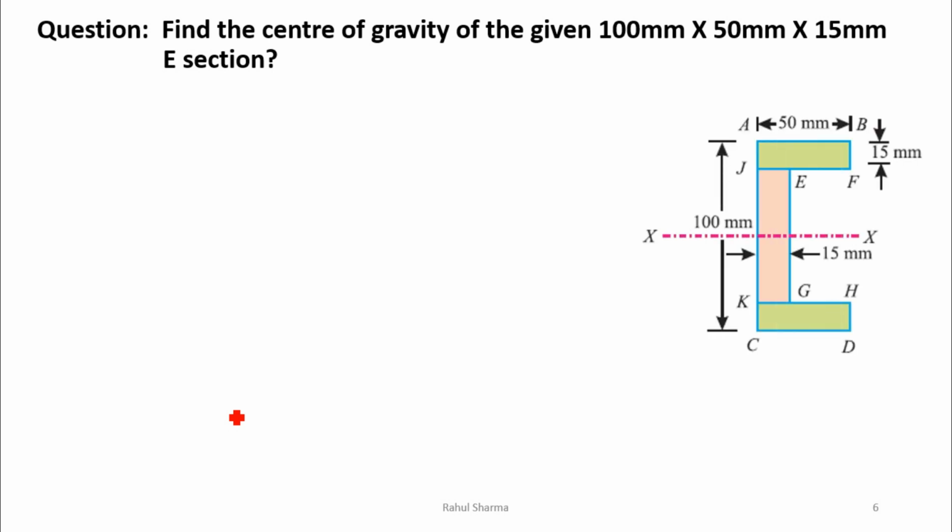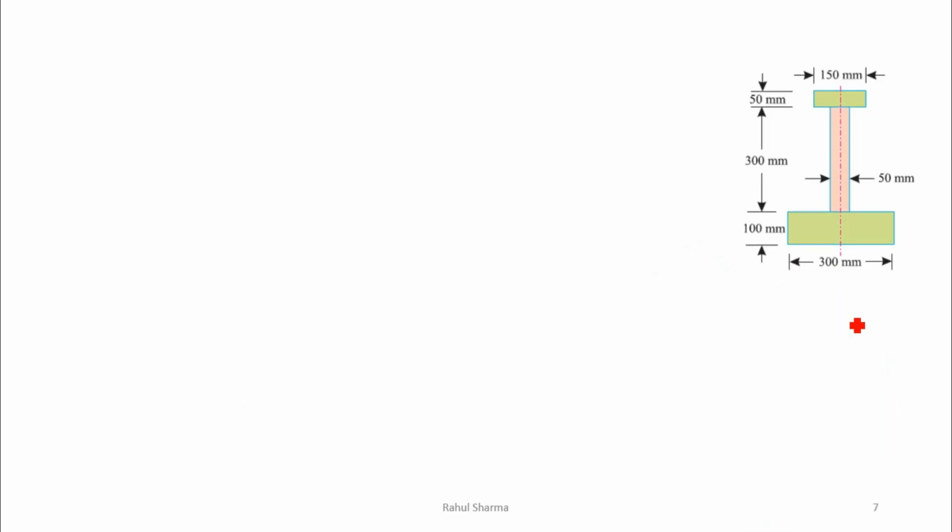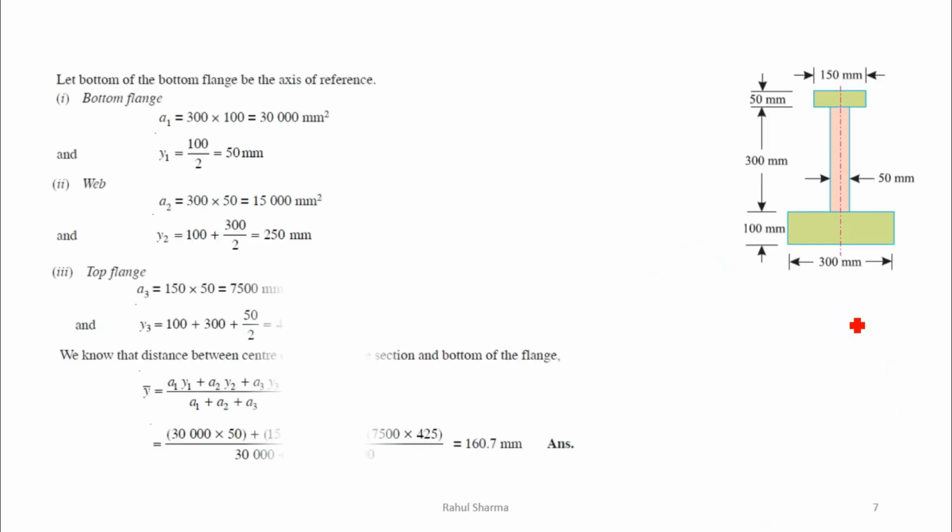So let's see one more problem. Find the center of gravity for this T section. Now you can see this is again a similar type of problem. Here we are having three areas, so again you can divide this into three surfaces. Then we have this axis about which the object is symmetrical, so the centroid, or center of gravity, will lie on this axis. Then you can solve it. Again, I have solved this problem on the same YouTube channel. You can watch that.